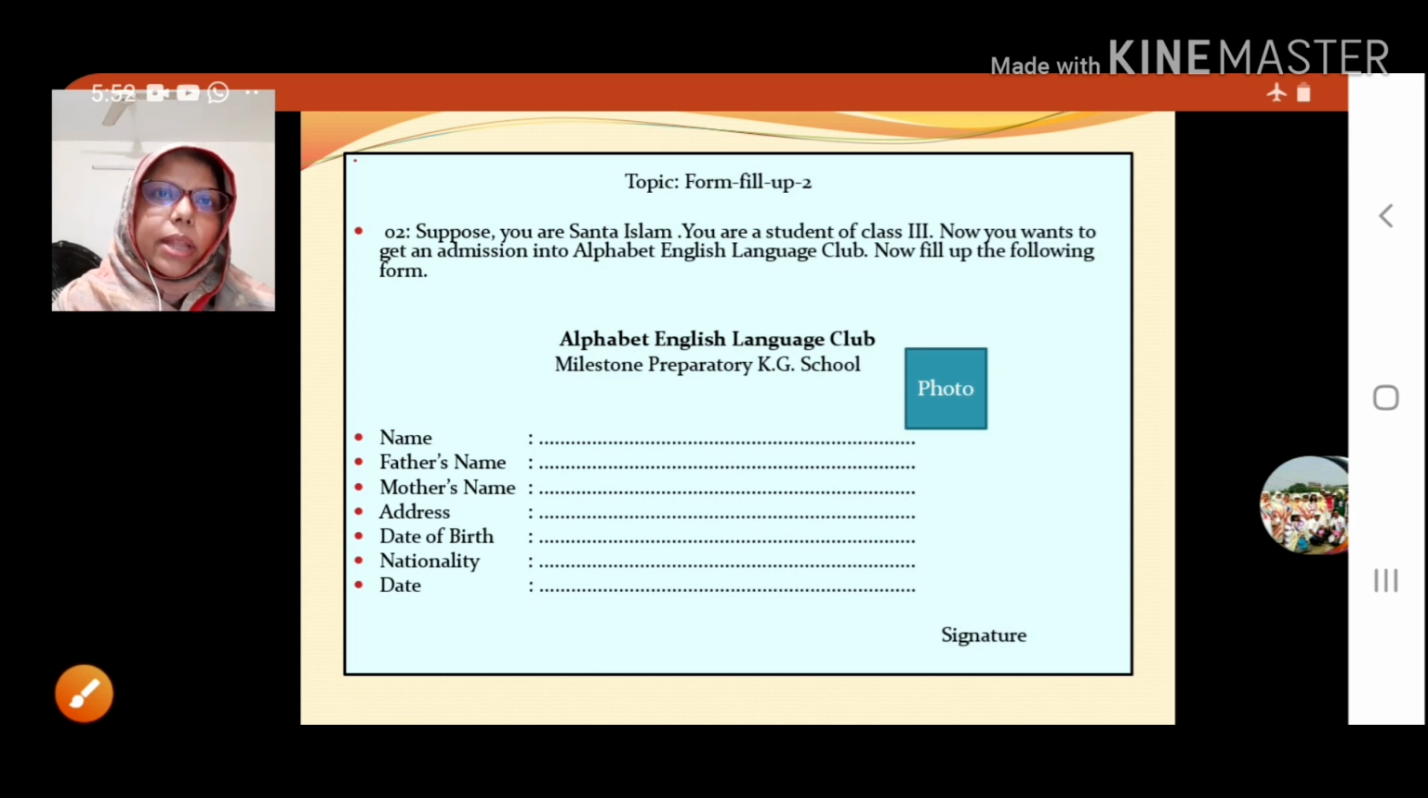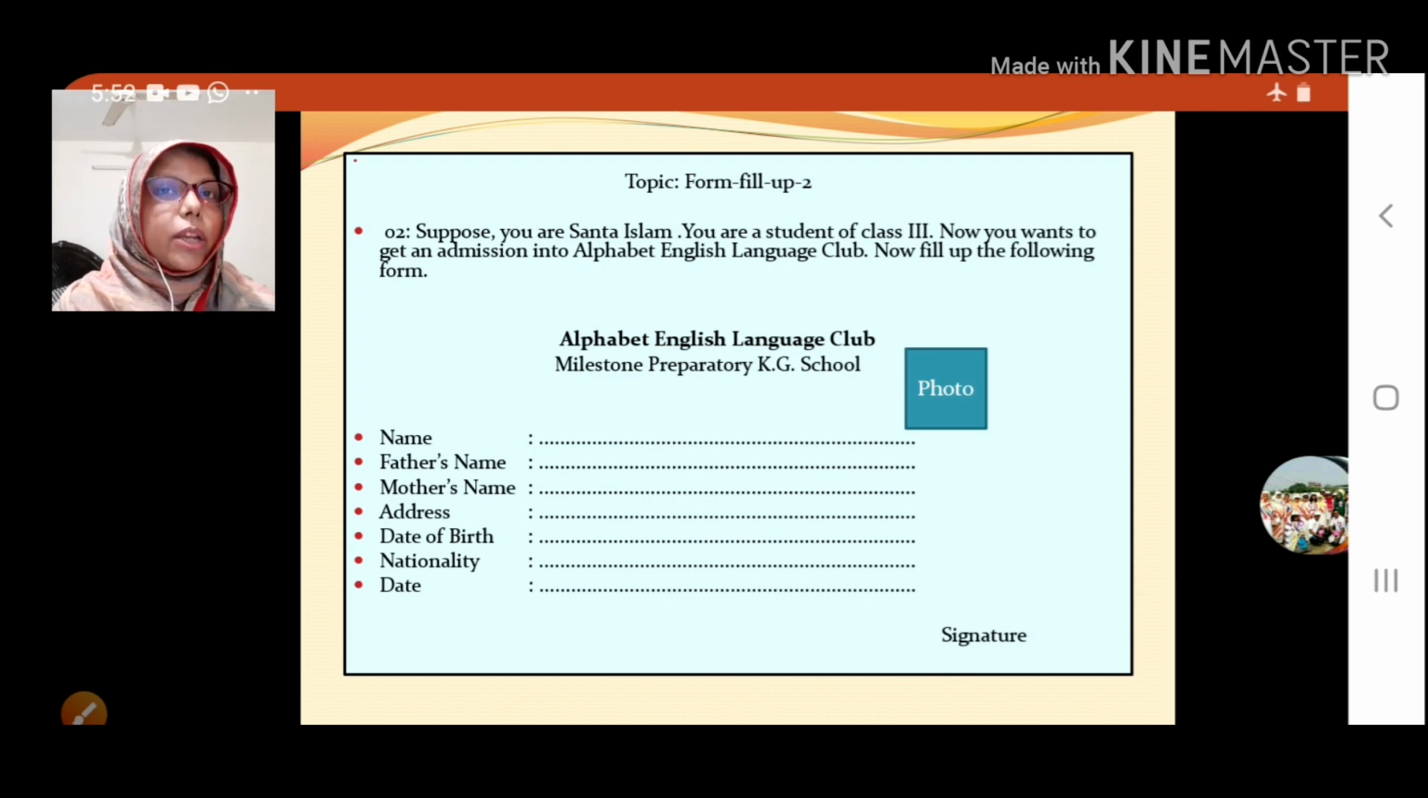name, father's name, mother's name, address. I already told you about this, how you will write. Let me repeat here: you need to write the full name, your name in full, and your parents' names also in full, like this way, Tahmid Ahmed. You will write the full way. Okay, then come to the address.